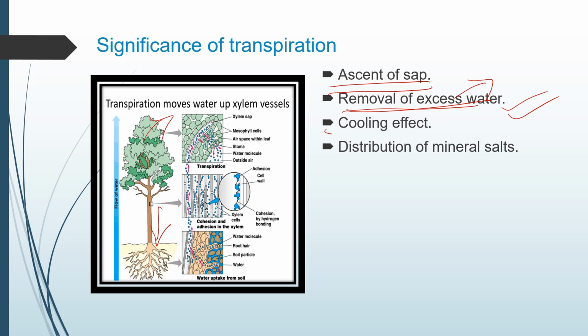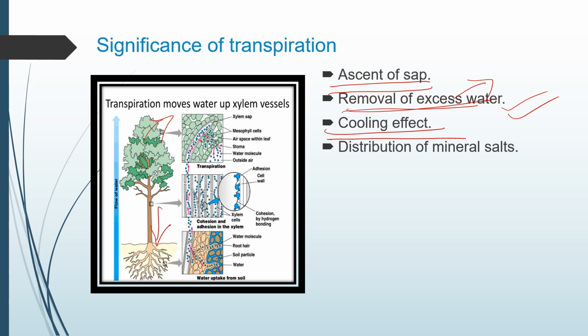Now the third is the cooling effect. So what is the cooling effect? With solar heat during the summers, trees get too heated. As the temperature increases, it is very dangerous for the plants if the temperature of the plant body also increases. Transpiration is a loss of water from the body, so it helps the plant reduce the temperature of the leaf or surface through the evaporation of water vapor.